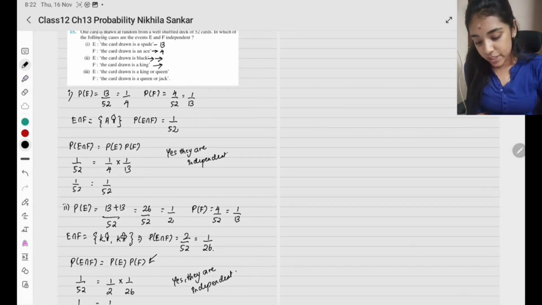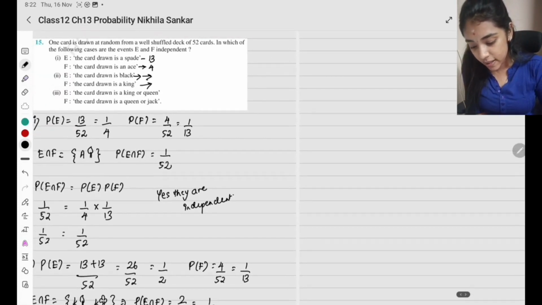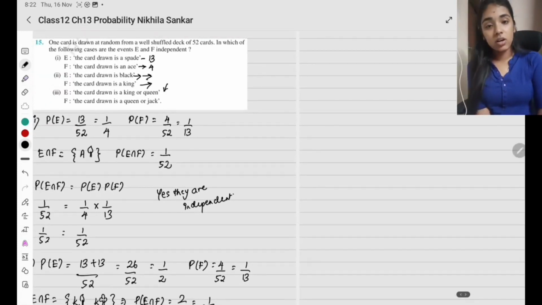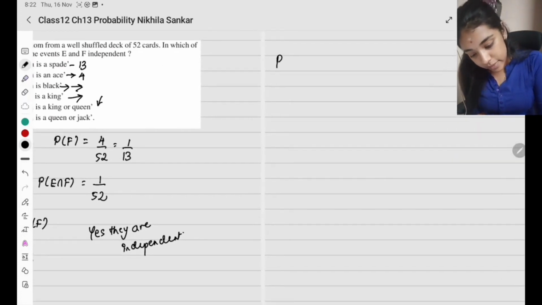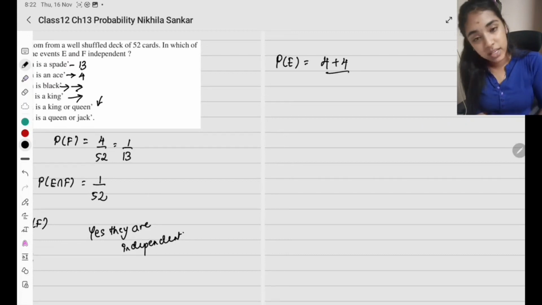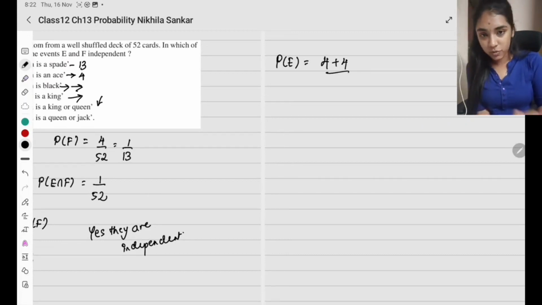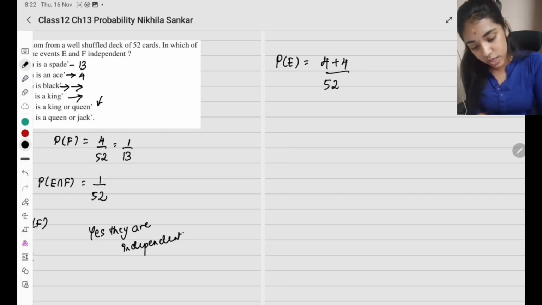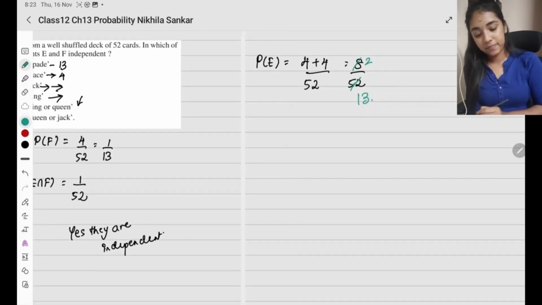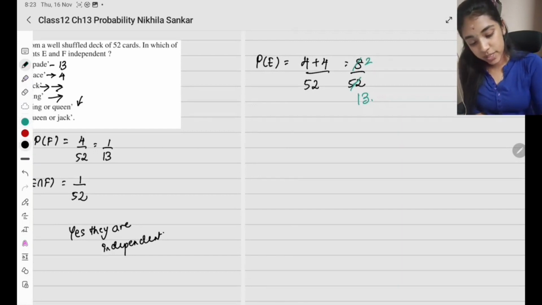Now, third subsection. The card drawn is a king or a queen. Probability of E is 4 kings plus 4 queens, since it can be either a king or a queen. So 4 kings, 4 queens, in total 52 cards. So I have 8 divided by 52. When I simplify, 4 2s are 8, 4 13s are 52. So this is going to be 2 by 13.